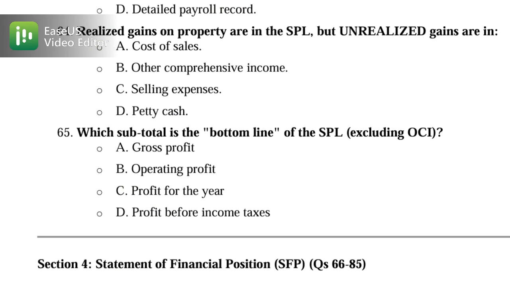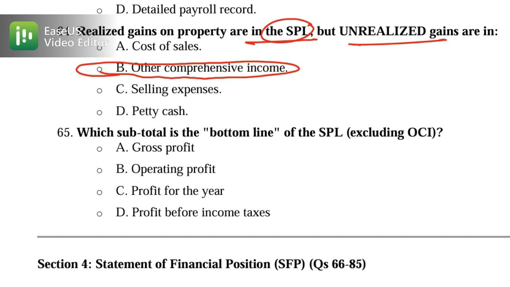Now let's move on to the 64. 64 is about realized versus unrealized gain. So realized gain on property goes in the statement of profit or loss, while unrealized gain goes in other comprehensive income. So option B is the correct one. Okay. Now let's move on to 65. You have to understand that realized gain goes in statement of profit and loss, while unrealized gain goes in OCI.